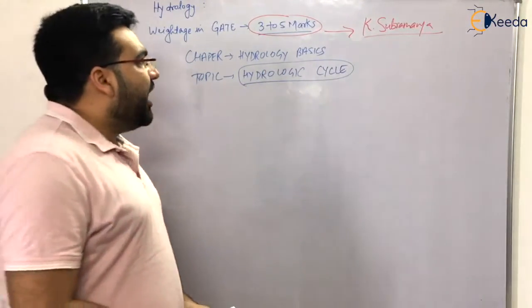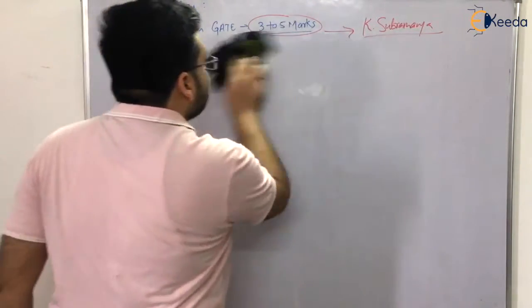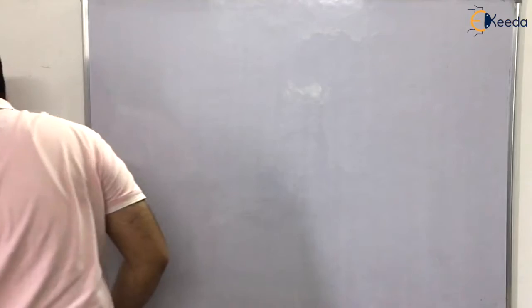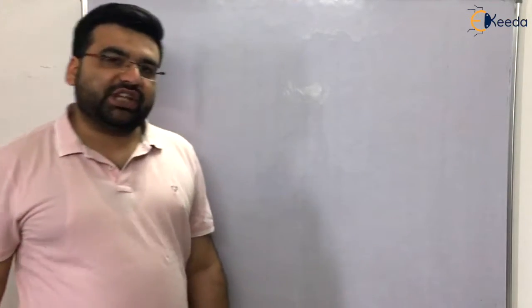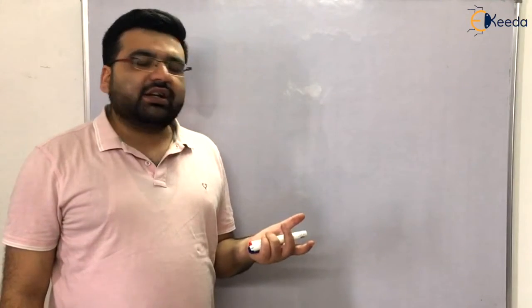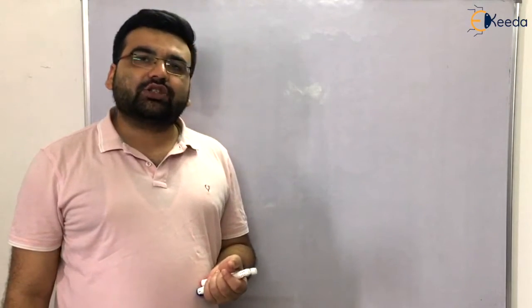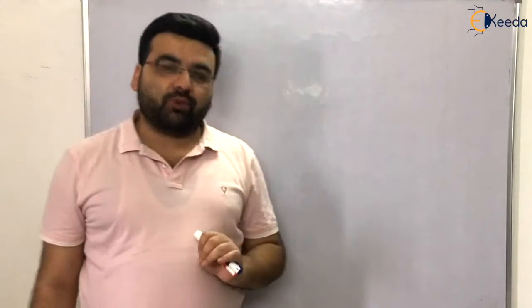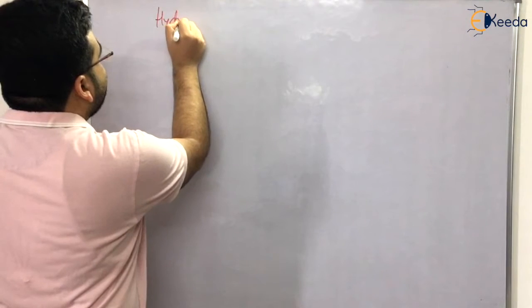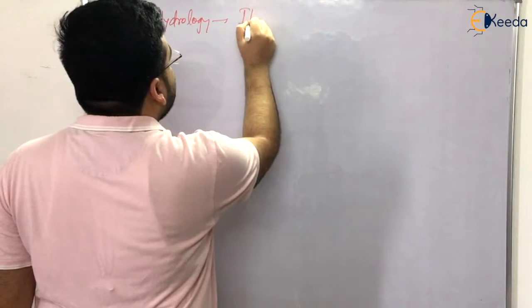So let us start with engineering hydrology. The first topic is the hydrologic cycle. First of all, let me tell you what is hydrology and what is the need of hydrology. Hydrology is the science of water, which deals with occurrence, distribution and circulation of flow. If somebody asks you what is hydrology, just tell him it is a science.